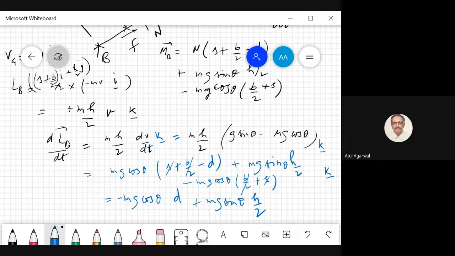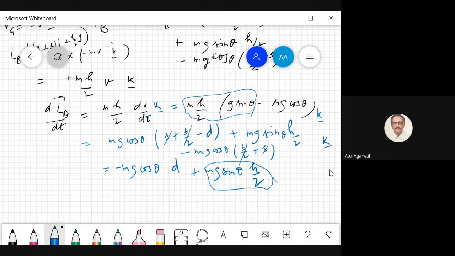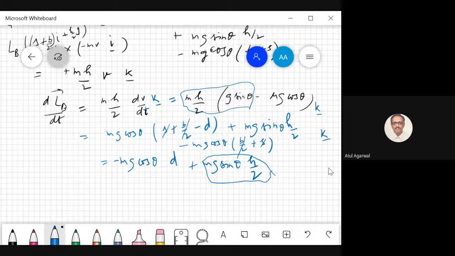You see, this term is mg h sin theta by 2, so this will go away with this minus mu mg. So I think we are getting a very good equation. mu mg h cos theta by 2 is equal to mg cos theta d.